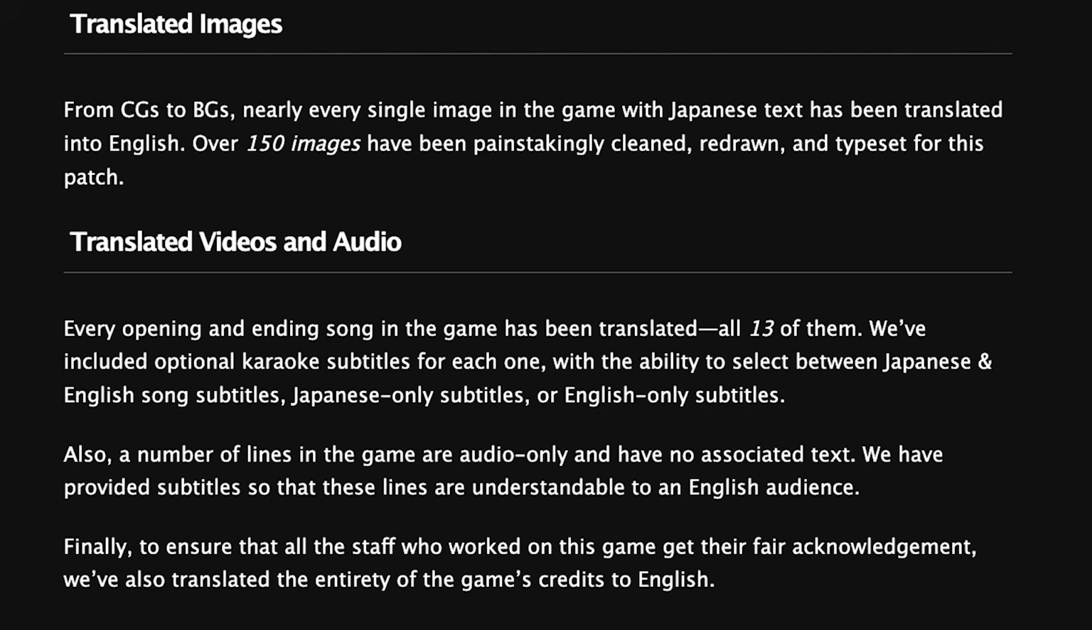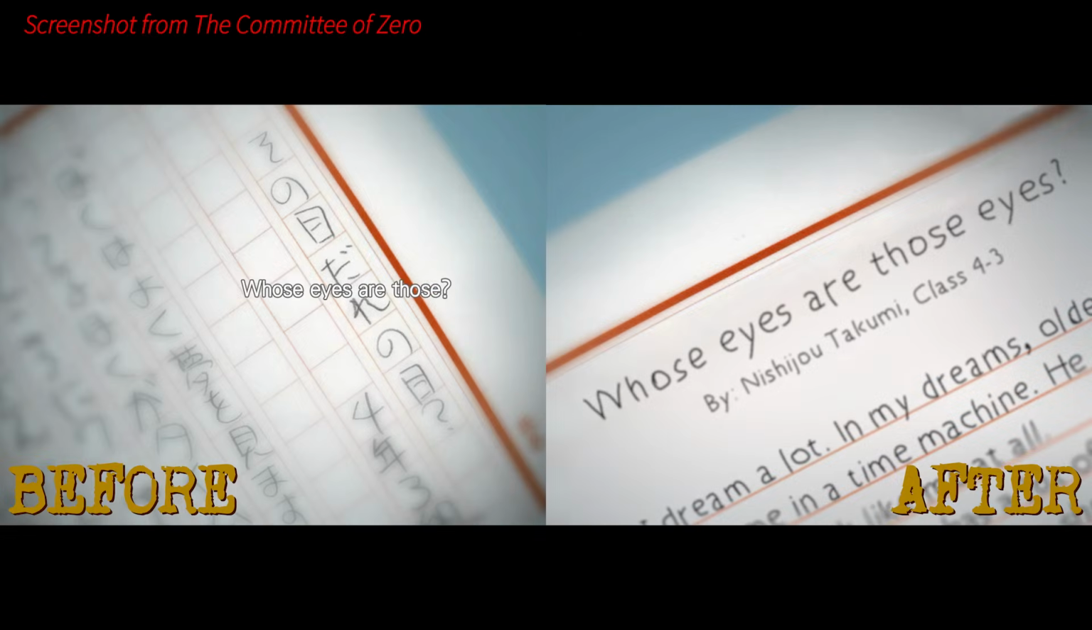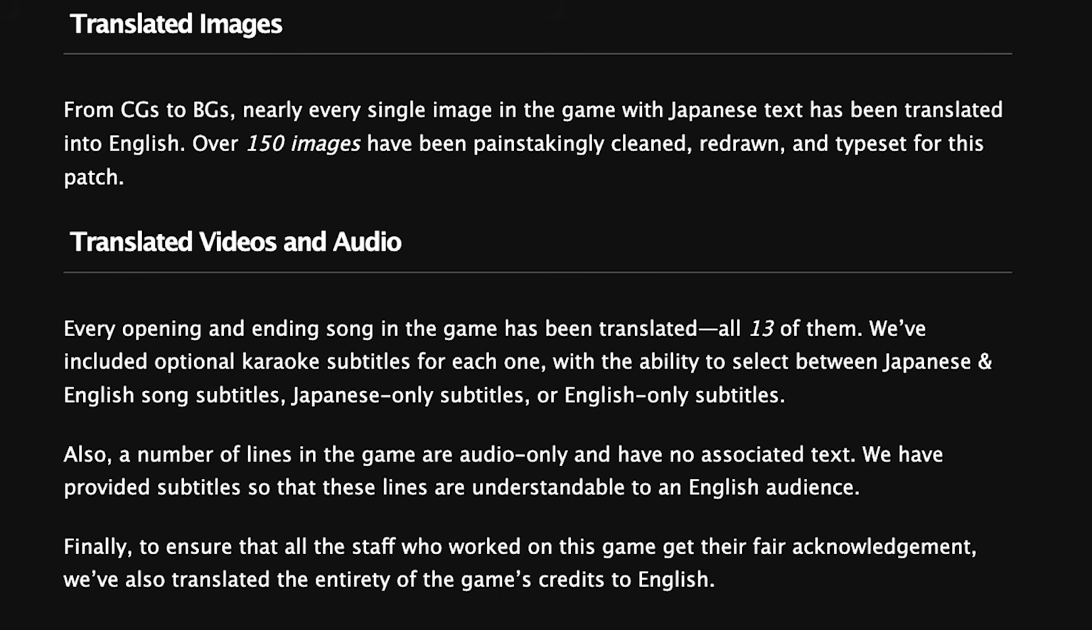It also meticulously translates and edits over 150 different backgrounds and CGs, and it includes subtitles, karaoke, and translations for all 13 opening and ending song videos. You can see a full list of changes over on the patch page of their website.